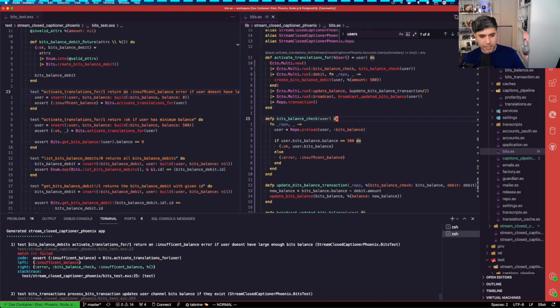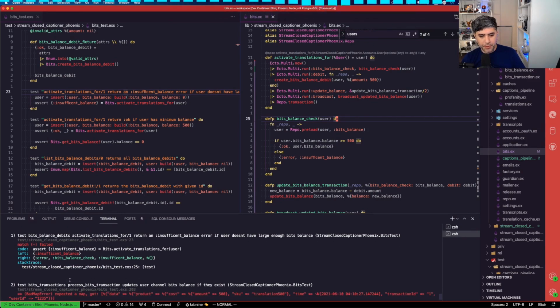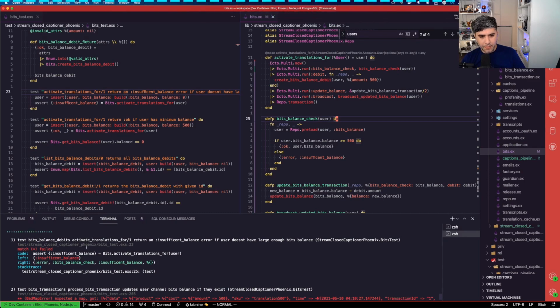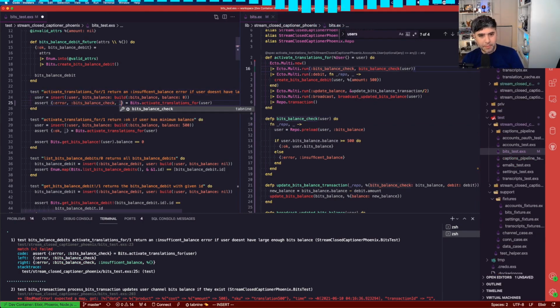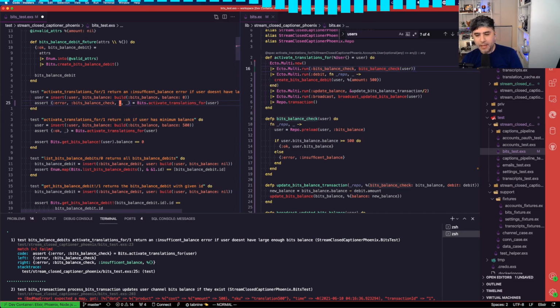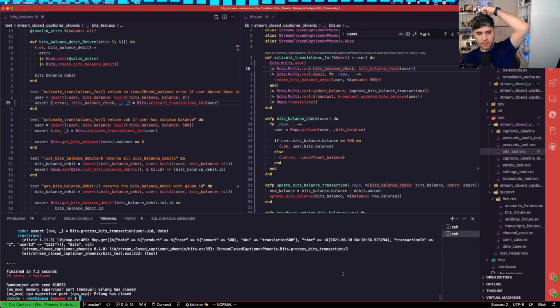All right, let's see here. So we have two tests running. Test bits balance debits active translation, an insufficient error of the user. And so one of the tests for activate fails with insufficient balance. It returns back an error with bits balance insufficient balance. All right, I don't really care about that for the test.